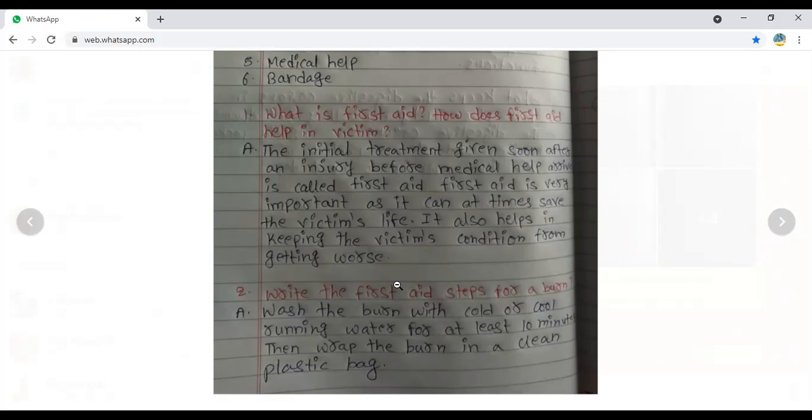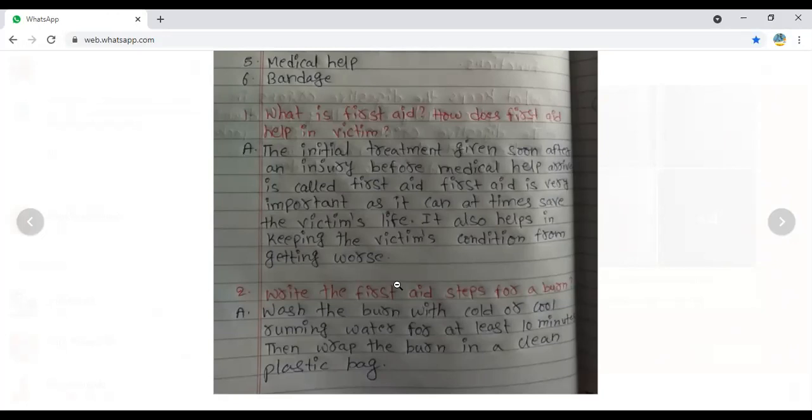Whatever the condition of the victim here, condition means some times when there is an accident, or a snake bite or some other thing.